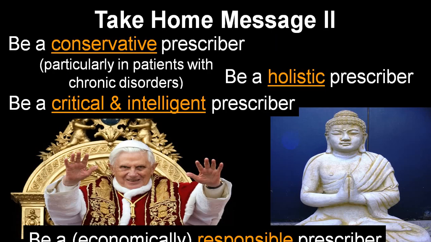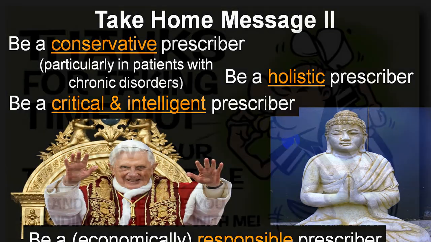So take home message: be a conservative prescriber, be a holistic prescriber, and be a critical and intelligent prescriber. And also be an economical and responsible prescriber. So considering all this, DPP-4 inhibitors still become a good choice. Sooner, when the cost factor of GLP-1 receptor agonist comes down, it will be a wonderful drug along with insulin in case of type 2 diabetes mellitus.